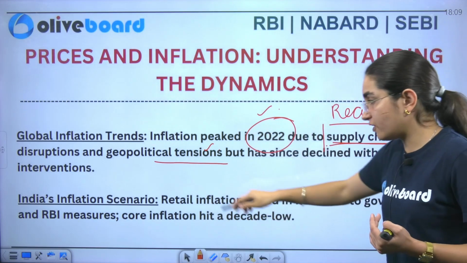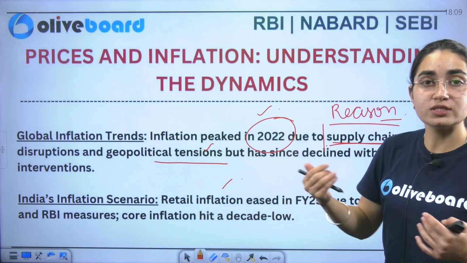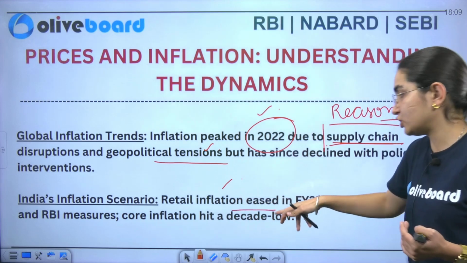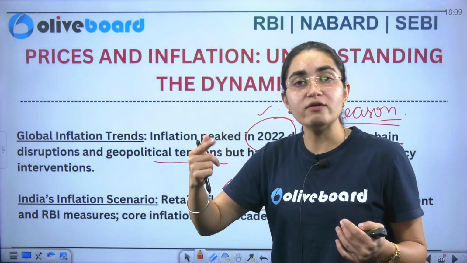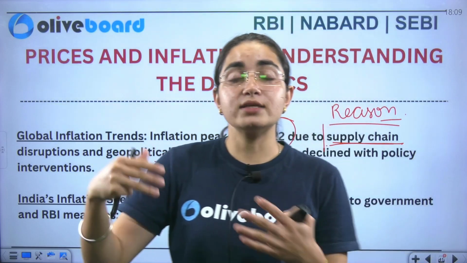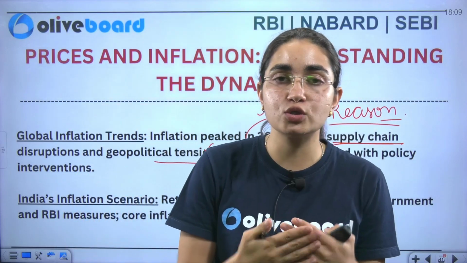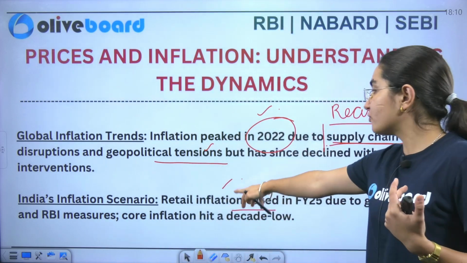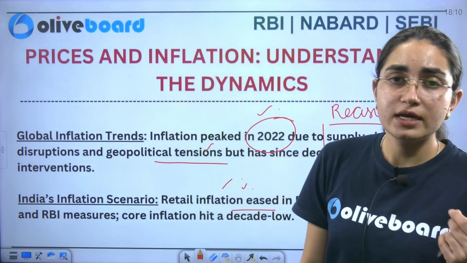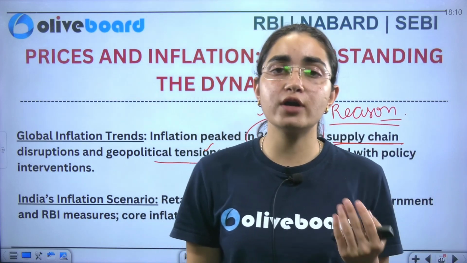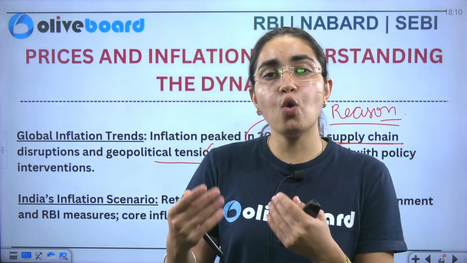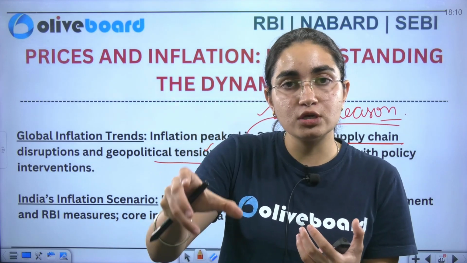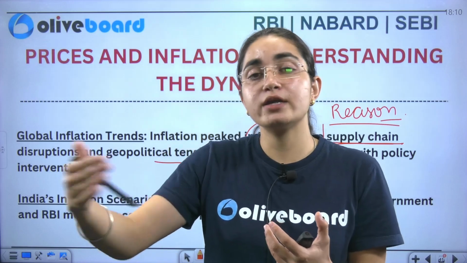Now you have India's inflation scenario. Here we talked about the global perspective, and here we'll talk about India. So you can see here the retail inflation. Now you have two types of inflation. One is WPI, which is a particular index, your wholesale inflation. Similarly, you have retail inflation as well. Wholesale, as in you could have heard about the wholesale market, where you go and purchase goods in bulk, and you get those goods at a lower price if you compare it with the retail one.